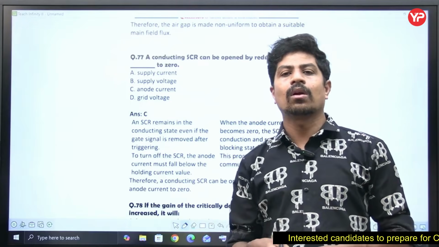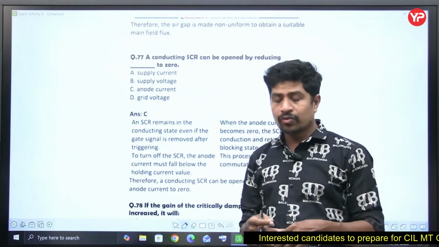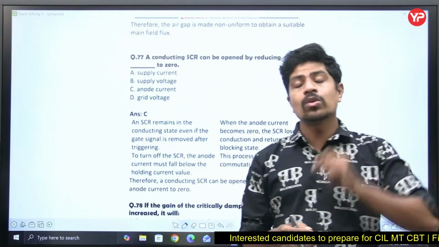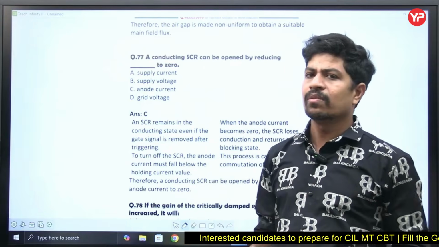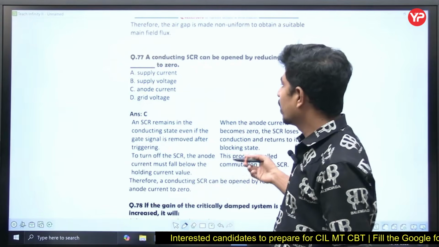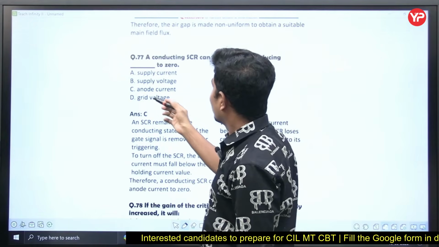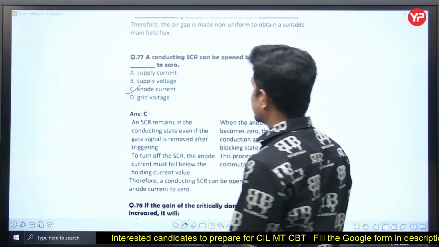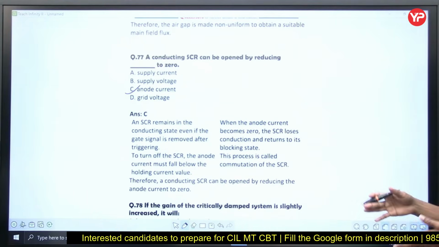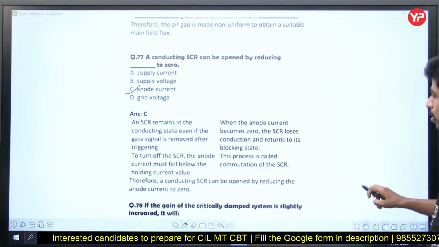Yes, there is a current called holding current and latching current. If you are going to reduce the current below the holding current, then that SCR will be switched off, then you can open. Right? Less than which current? In fact, anode current. Yes, anode current less than holding current. If you are able to make that, then you can switch it off.